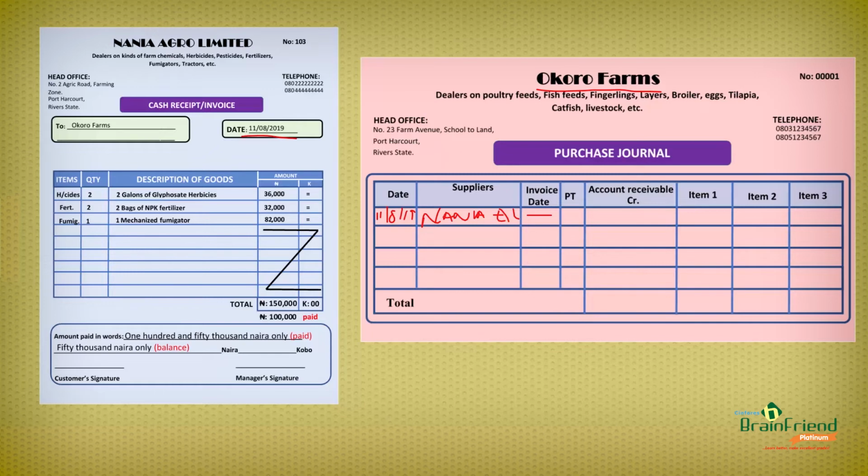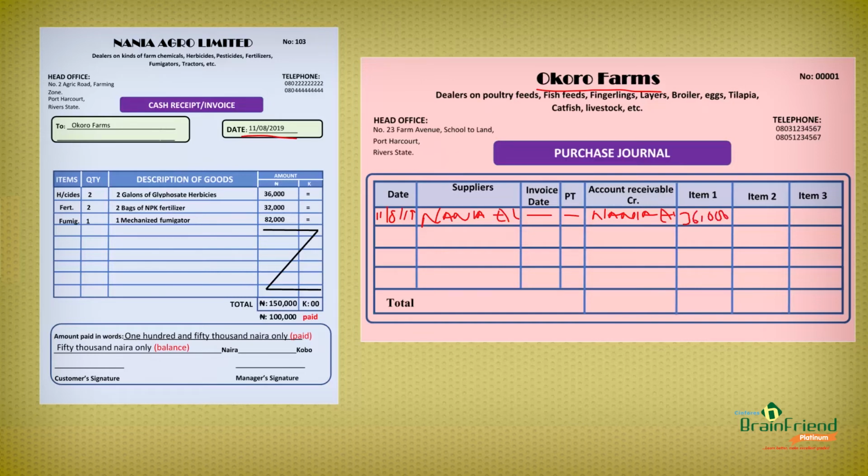And now the account of Nania Agro Limited can be written here under PT column. And the account receiving the money from Agro Farms Limited is still Nania Agro Limited. Now, from the items we have on the cash receipt or invoice here, we can see the price for the first item, which is 36,000 naira only.